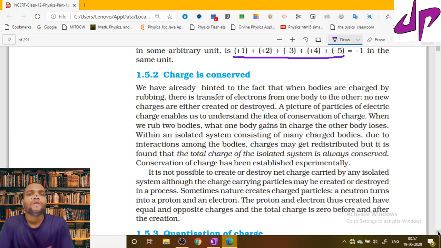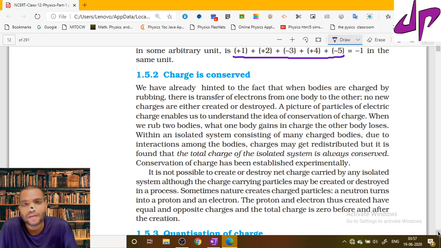So during the process of charging by rubbing, charge gets transferred from one object to another object. How much charge will be lost? Suppose you take the example of a glass rod with a silk cloth.